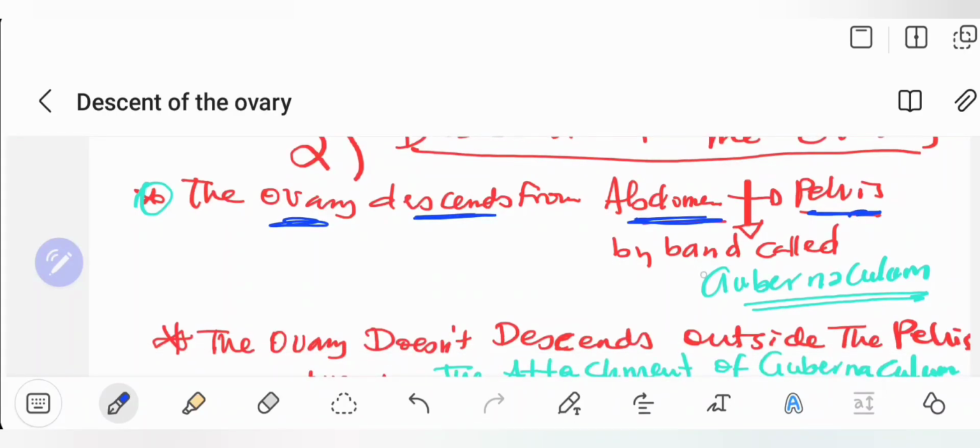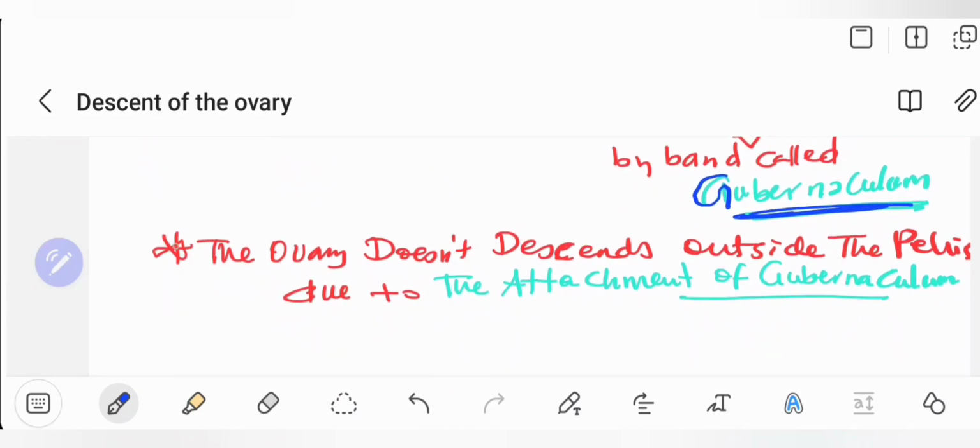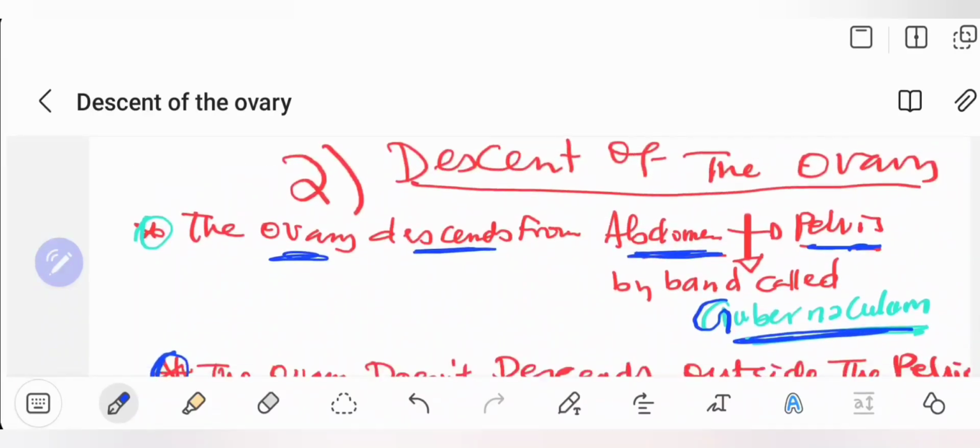The gubernaculum guides the descent of the ovaries from the abdomen to the pelvis. The second point is that the ovary does not descend outside the pelvis, towards the thigh or the leg, due to the attachment of the gubernaculum. These two points are very important for the descent of the ovary.